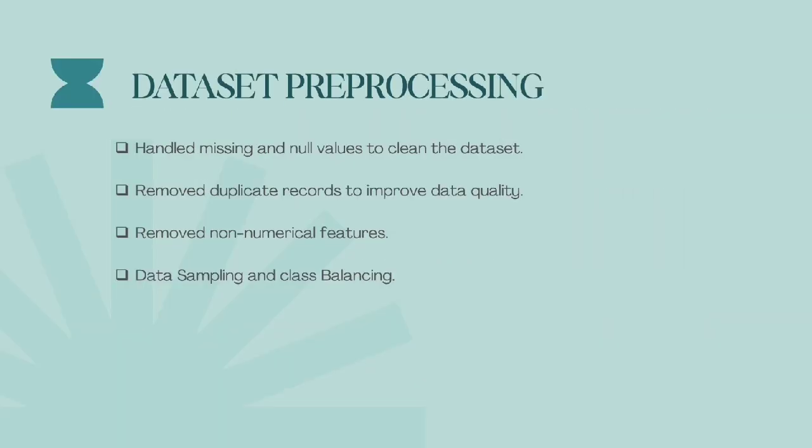Data preprocessing is a very important step in machine learning. First, missing and null values were handled carefully to clean the dataset. Duplicate records were removed to improve data quality and avoid redundancy. Non-numeric features were also removed because machine learning models require numerical input. Finally, data sampling and class balancing techniques were applied to ensure fair representation of all classes and improve model performance.